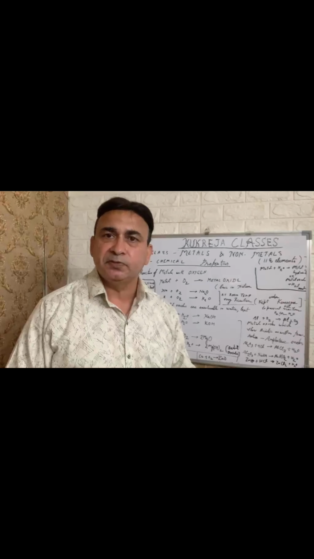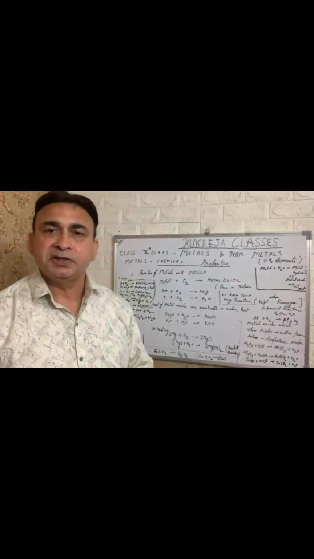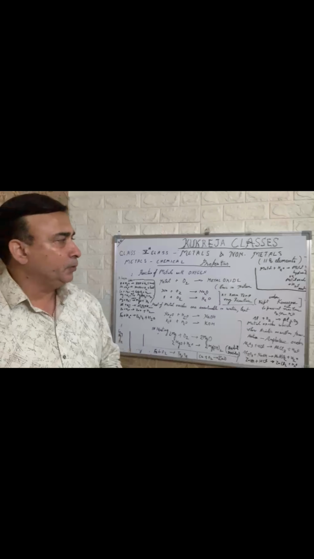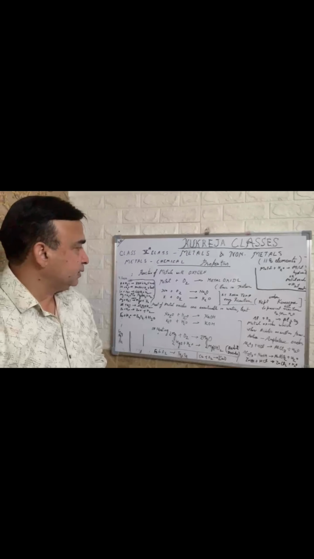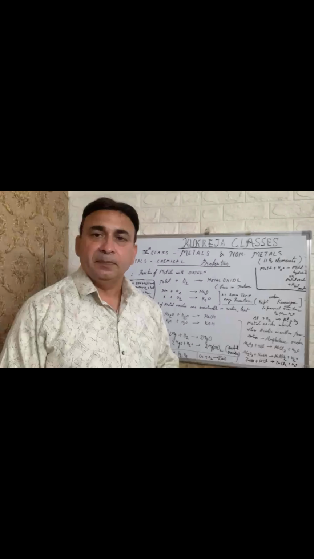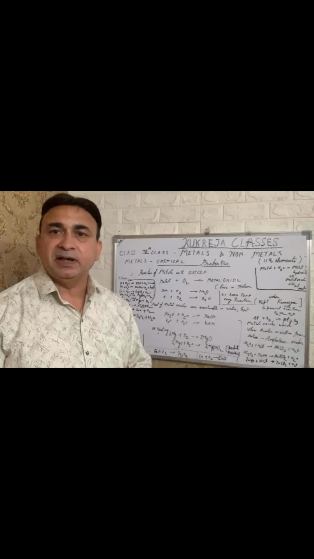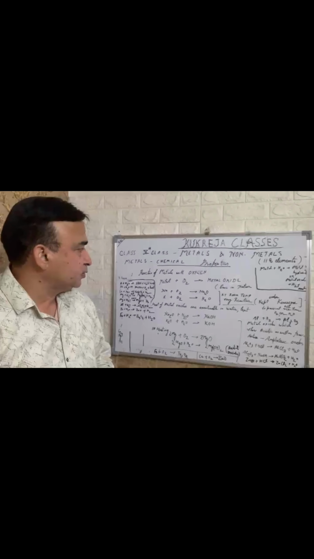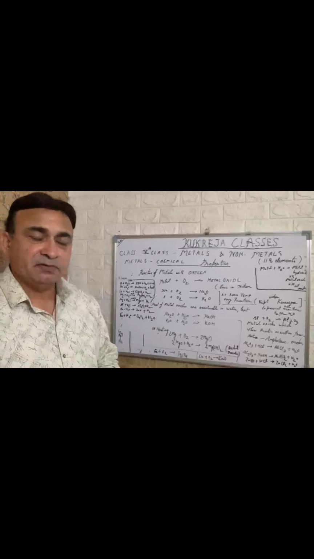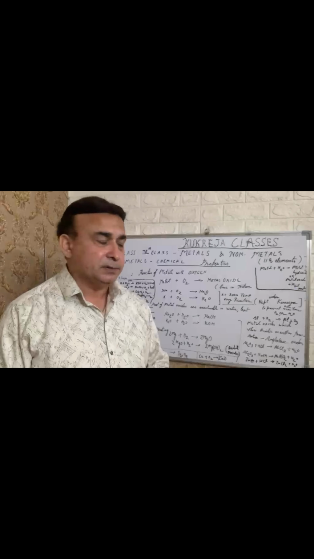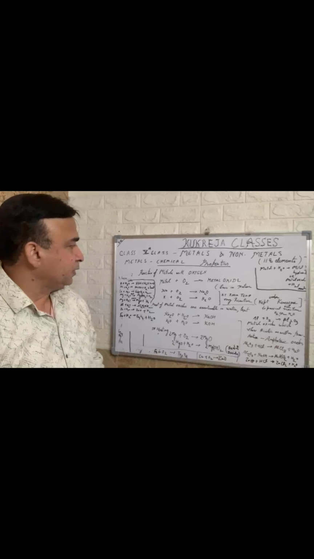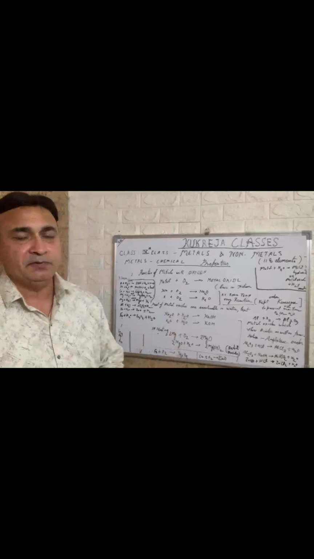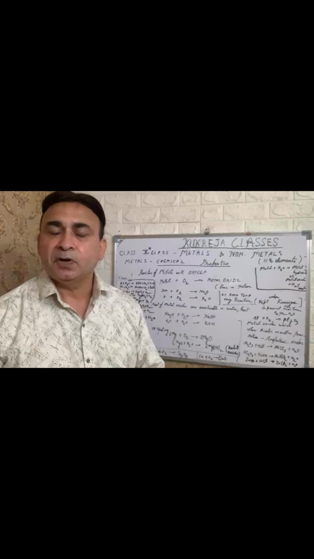The metal oxide formed during the reaction is basic in nature and turns red litmus blue. Sodium and potassium are very reactive metals and react vigorously with oxygen, and even catch fire when exposed to air. Sodium combines with oxygen to form sodium oxide, and potassium combines with oxygen to form potassium oxide.